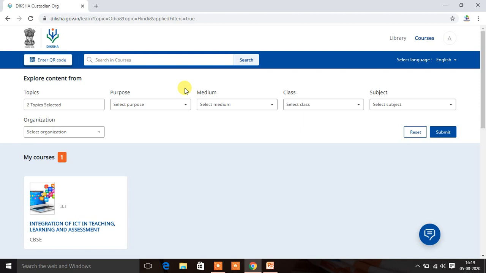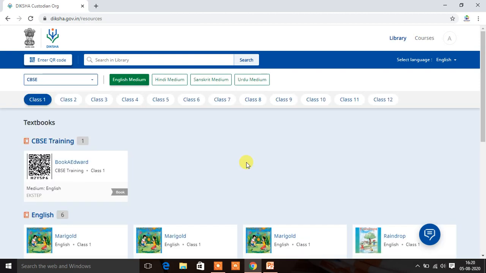So, dear friends, it's time to explore our knowledge, explore our area in order to enhance our skills, and it will no doubt benefit the students of our community. So, let's explore this portal for the benefit of our students.